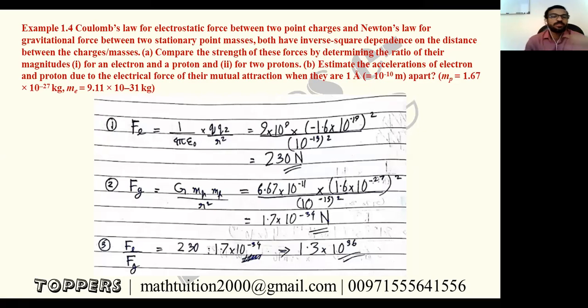Yuvesh, you know these values? Yes, sir. You took my picture. We are working. So force of electrostatic is 1 by 4 pi epsilon 0 q1 q2 by r square, getting 230 Newton, and force of gravity is 1.7 into 10 raised to minus 34 Newton. When you are taking the ratio, you are getting 1.3 into 10 raised to 36, right? Yes, sir. This is B part or A part? This is A, electron and proton.